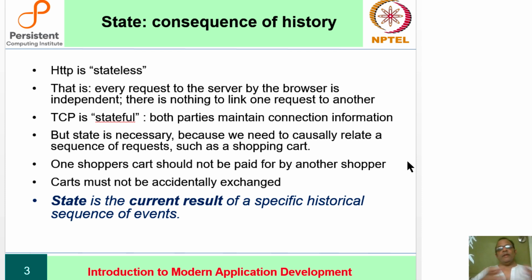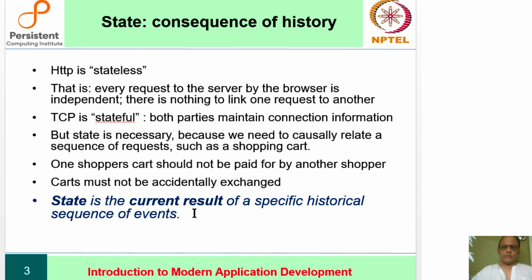And if you want to maintain that sequence, then in effect you are maintaining history. So state is a consequence of history, right? It is the current result of a specific historical sequence of events. To the degree that it matters to your application, state may or may not be important. A classic site like Wikipedia doesn't care, right? It just shows you the document, you come back, you don't come back, it doesn't matter. On the other hand, a web store will most certainly care that you complete your payment, for instance, as much as they would prefer it, because that increases their number of customers.